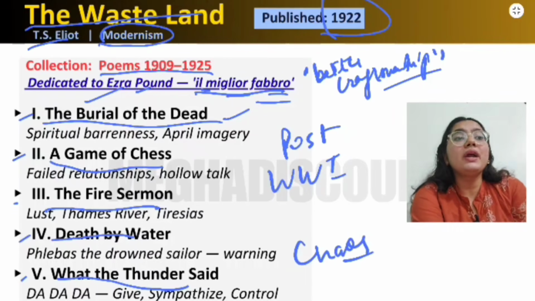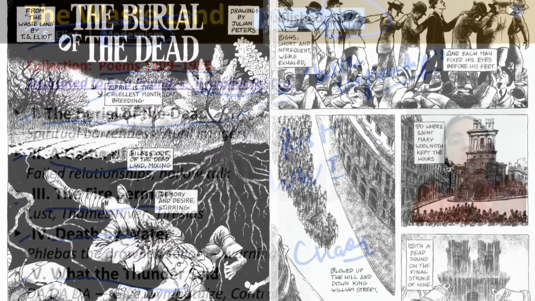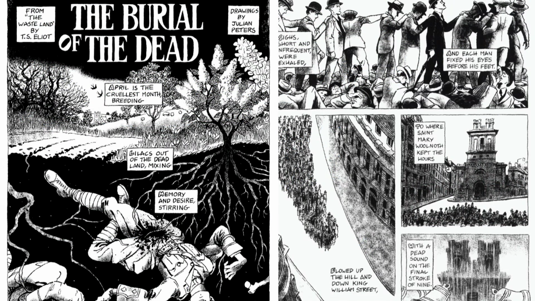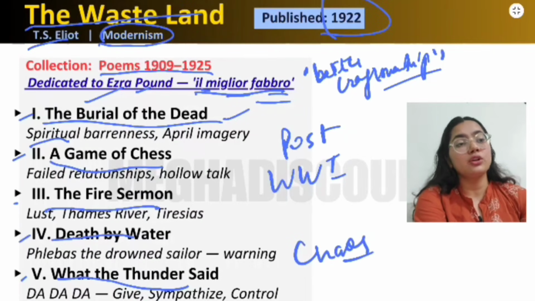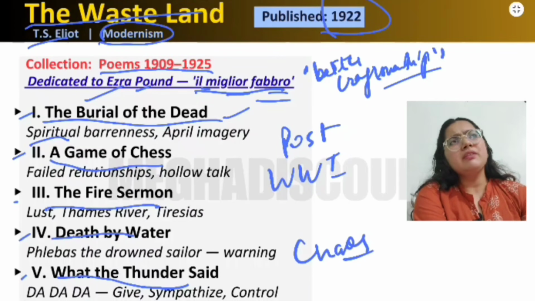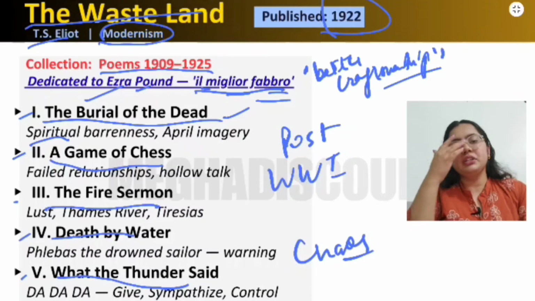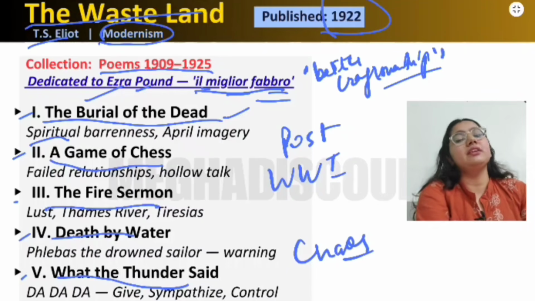You cannot make sense of this world, and because of that there is also spiritual barrenness. Spiritual barrenness means that people are no longer believing in religion, because they think that in the world war lots of people died, we were praying to God, but still lots of people died, no God came to save us. So people were moving away from religion, and spiritually they were empty, they were barren, right?